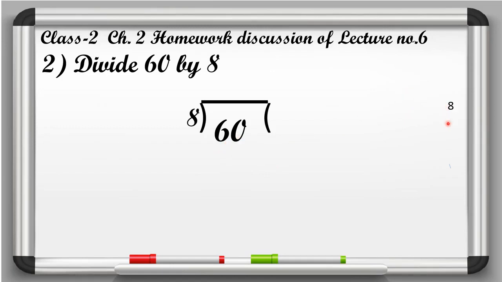8 ones are 8, 8 twos are 16, 8 threes are 24, 8 fours are 32, 8 fives are 40, 8 sixes are 48, 8 sevens are 56, 8 eights are 64. So here 64 is the greater number. So we have to cut 64. And now we will write 56 below 60 like this. Now beta, at which number does 56 come? 1, 2, 3, 4, 5, 6, 7. So here I am writing quotient 7.